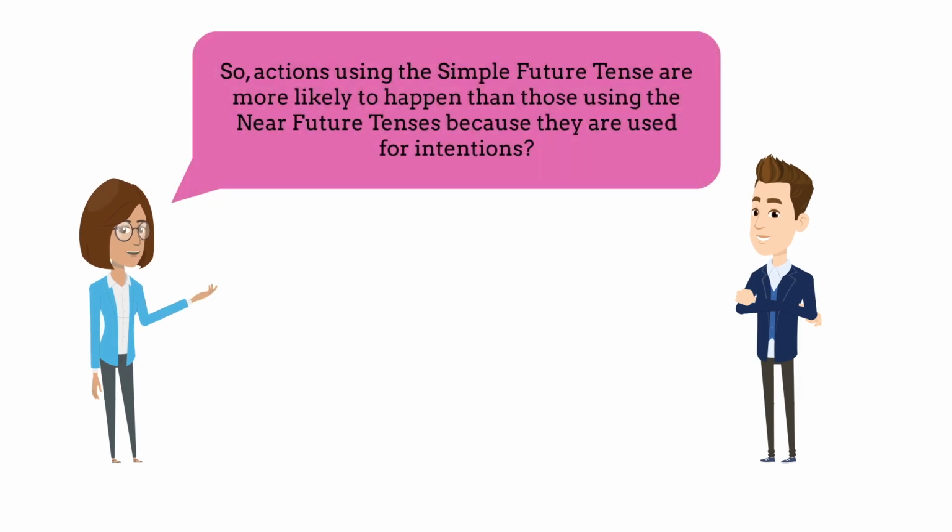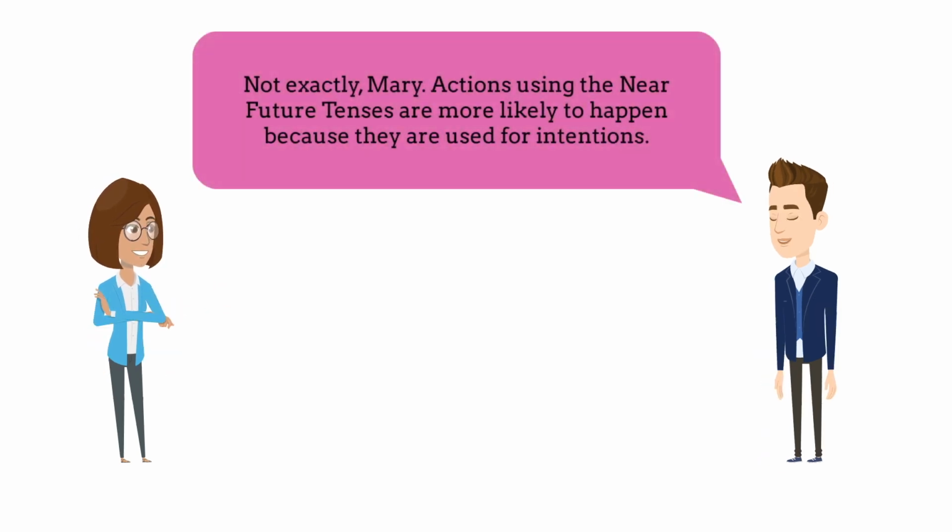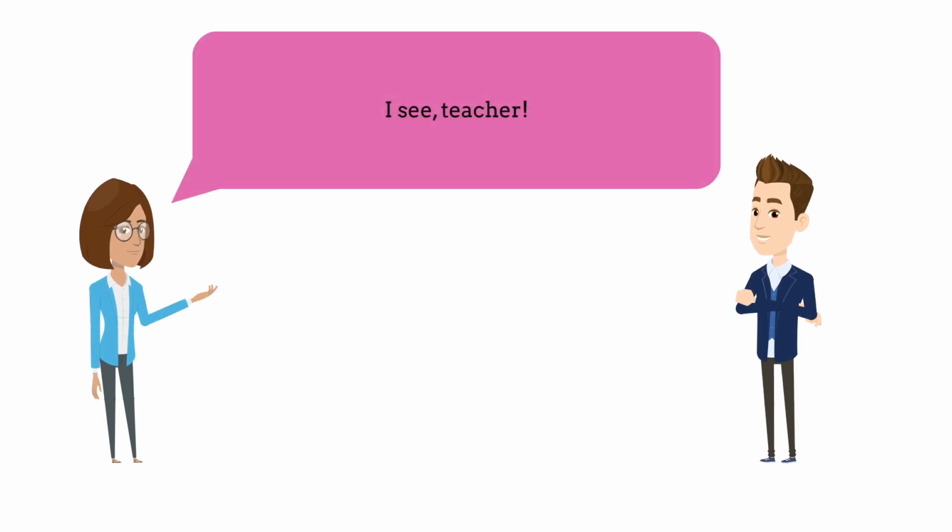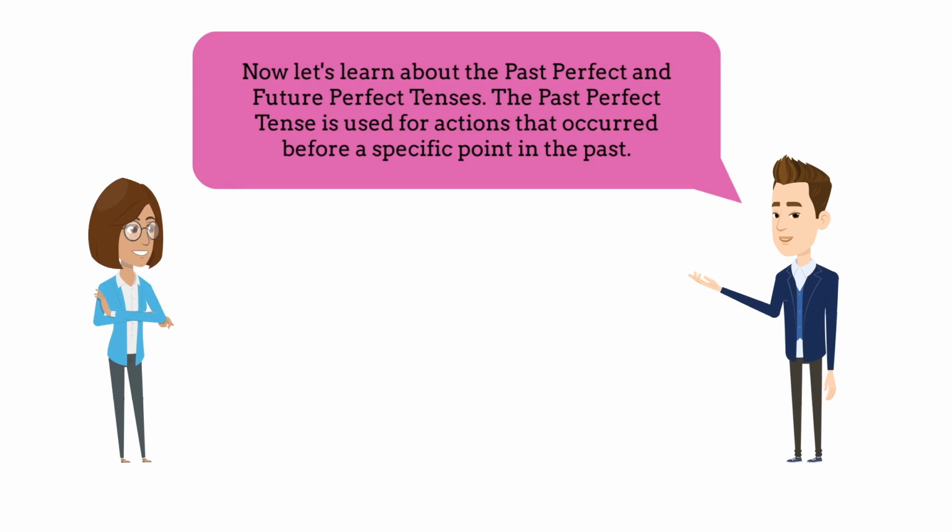So, actions using the simple future tense are more likely to happen than those using the near future tenses because they are used for intentions? Not exactly, Mary. Actions using the near future tenses are more likely to happen because they are used for intentions. I see, teacher. Now let's learn about the past perfect and future perfect tenses.